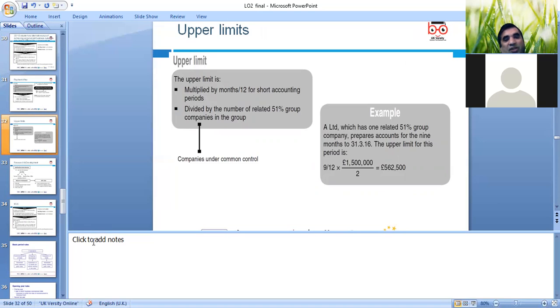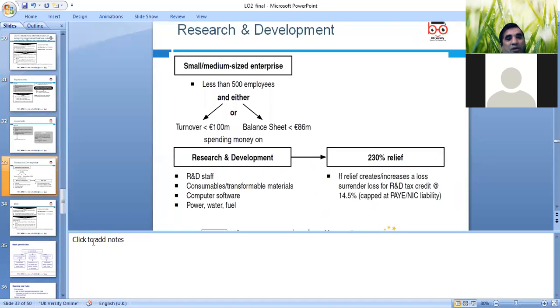We can also apportion according to research and development costs. Research is normally an expense, but development is treated as an asset. If you capitalize it, then of course you can get capital allowance relief as well.